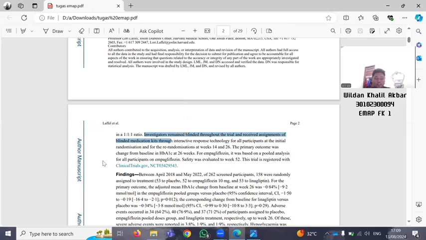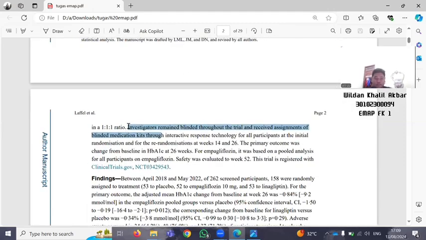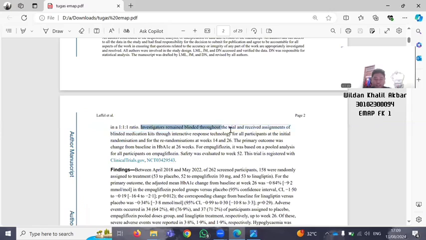Participant and investigator were blinded. This is the number 11A. Segment of the blinded medical case drug interactive restaurant technology for all participants at the initial randomized and further randomized on at week 15 and 6.